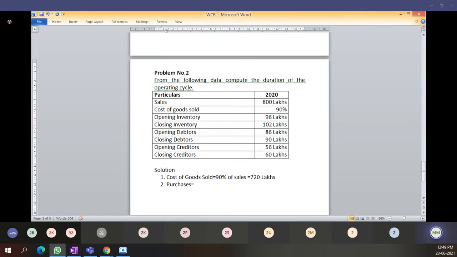See here, students, all of you have to visualize the trading account. On the debit side of the trading account, the first item is opening stock, and the last item on the credit side is closing stock. On the credit side, the first item is sales. And on the debit side, all purchases and all types of direct expenses come. All of you have to visualize this.